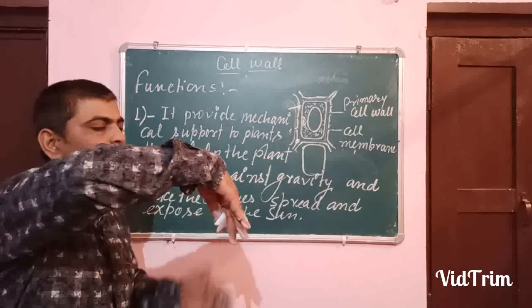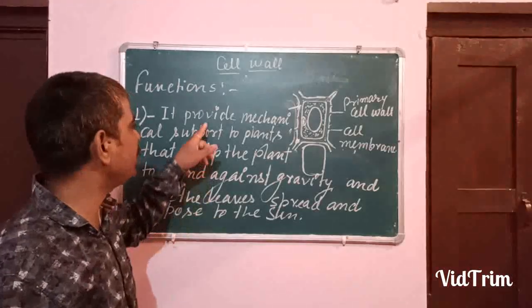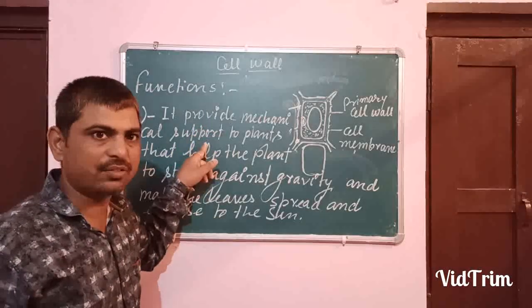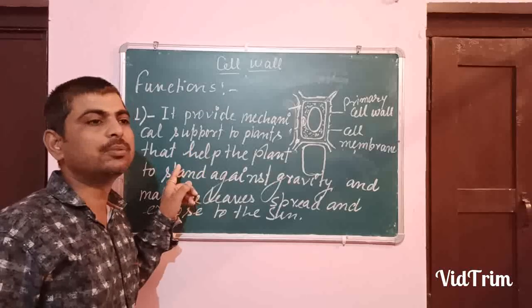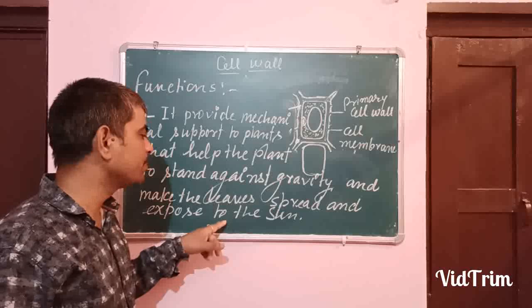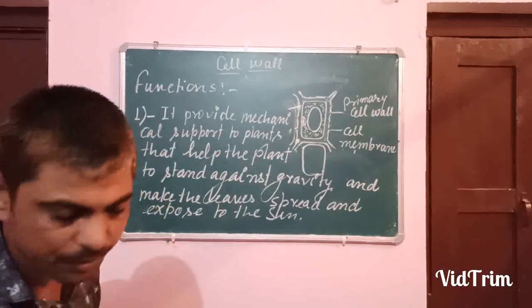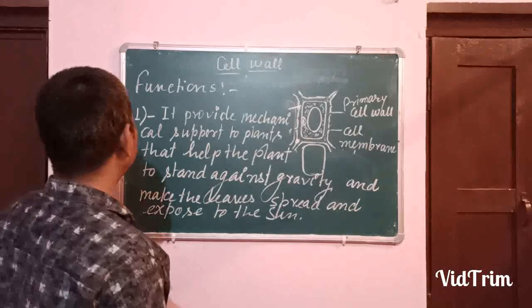They can be bowed in this way, loose. Okay. So this cell wall provides the mechanical support, strength that makes the plant stand straight, as well as spread the leaves and expose them to the sun. That's why they are able to do photosynthesis, because it is hard.